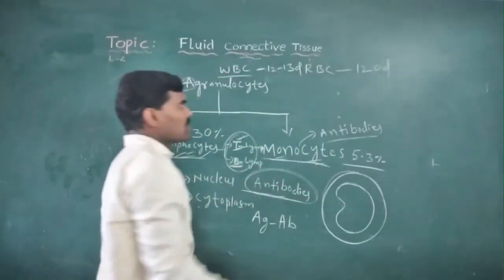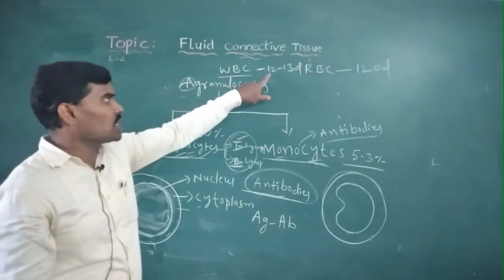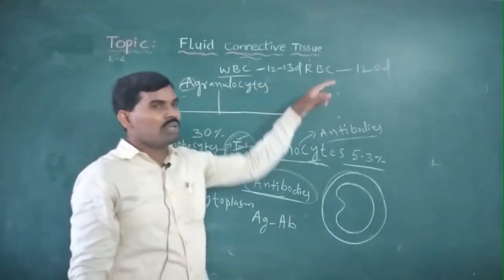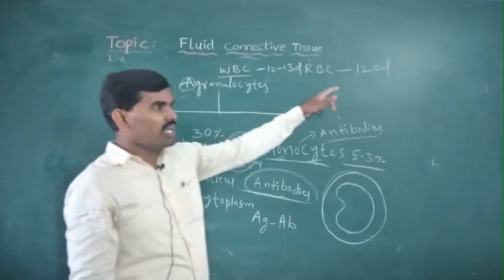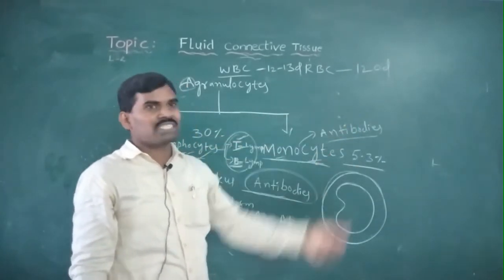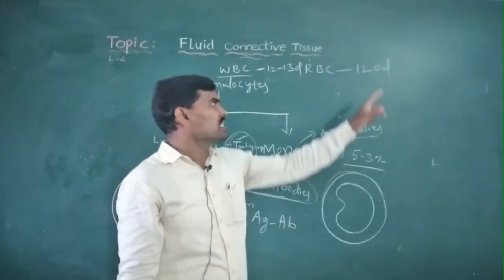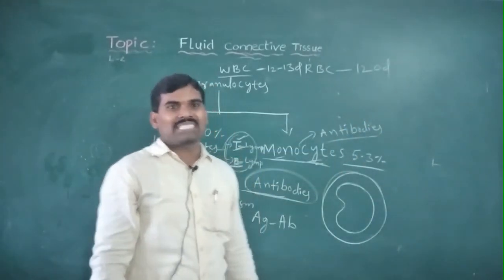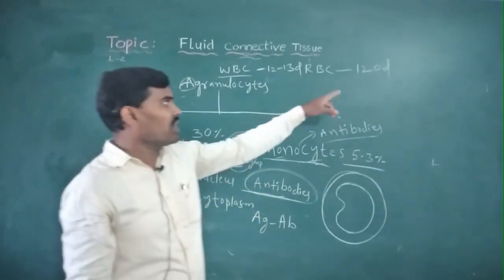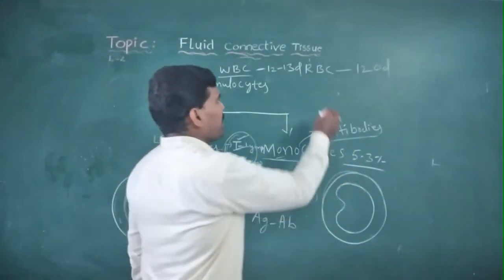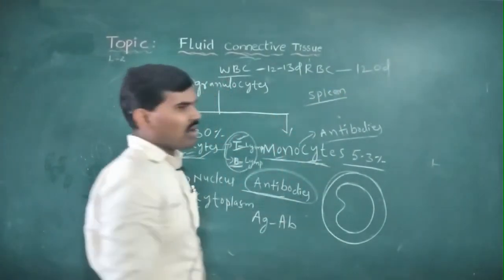After 120 days, RBCs are destroyed in the spleen, which is called the graveyard of RBCs.